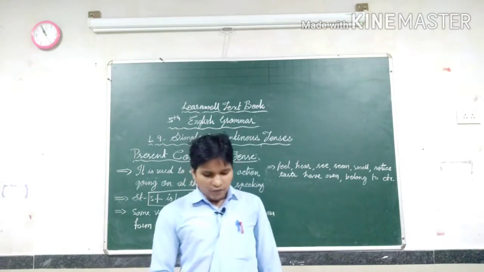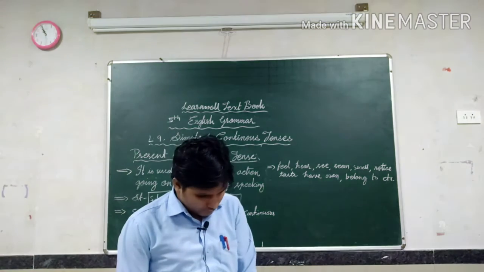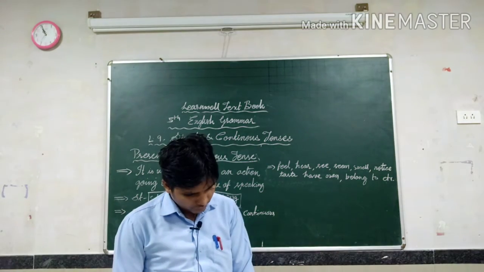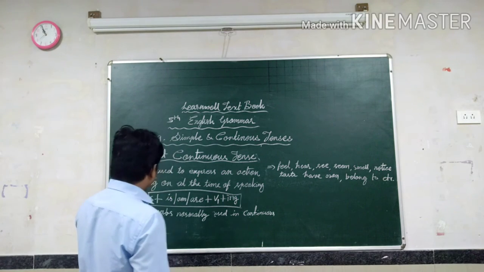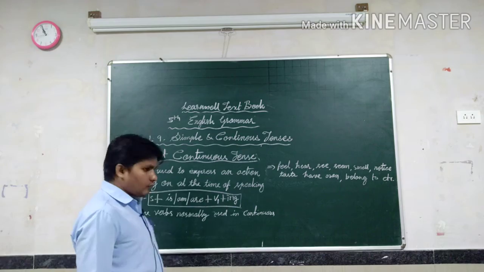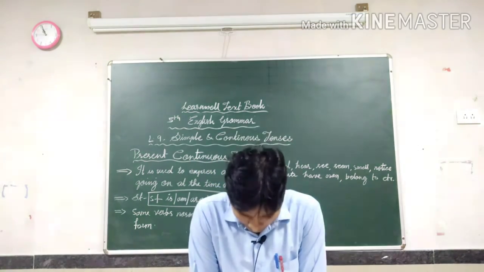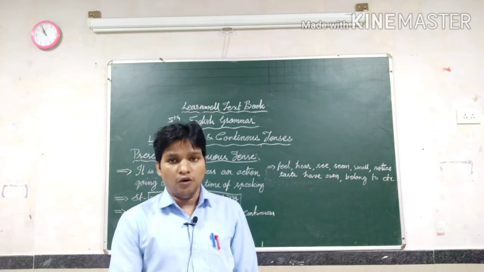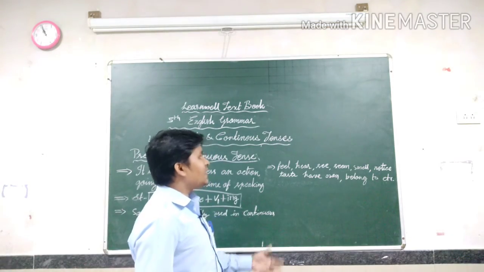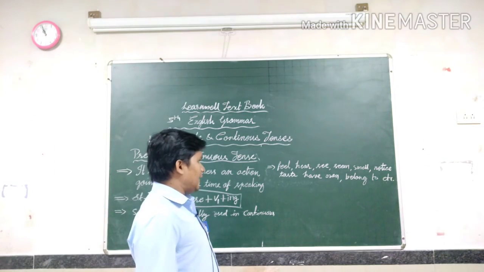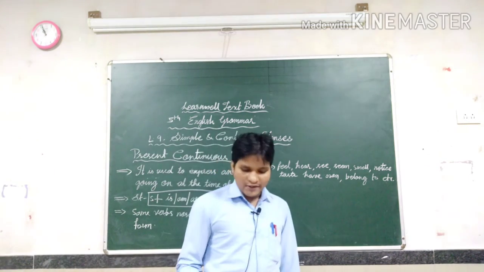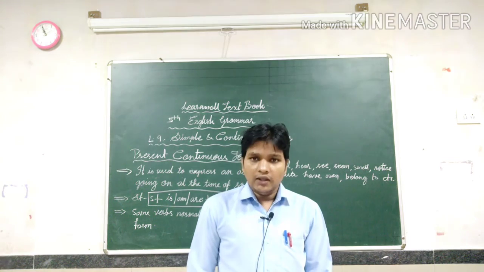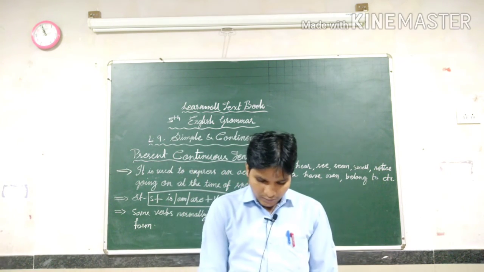The next point is given for you here. For continuous tenses, some words cannot be changed into continuous form, just like feel, hear, see, seem, smell, notice, taste, have, own, belongs to, etc. A lot of words are given here that you can see and change in their proper way, so that you can understand in a particular process.